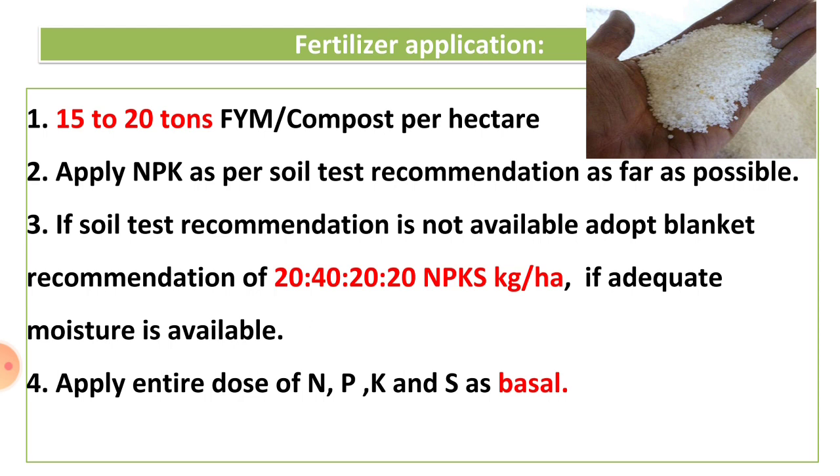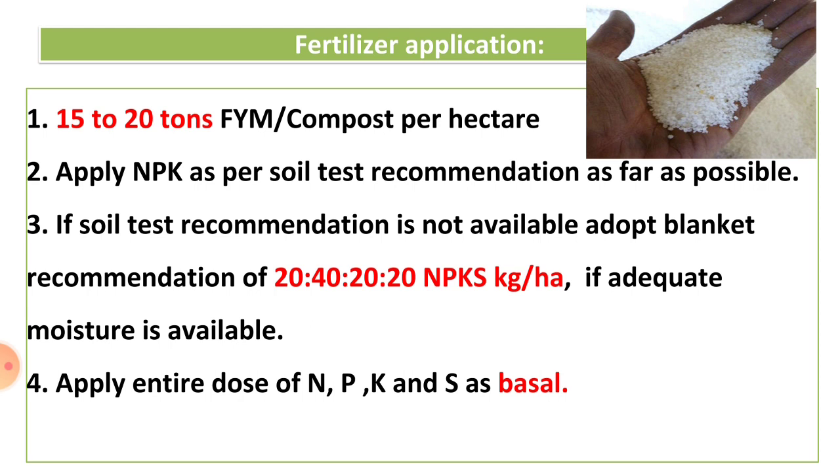when adequate moisture is available. This is the RDF, recommended dose of fertilizer, that is 20, 40, 20, 20 NPKS per hectare. Then apply the entire dose of NPK and S as a basal. At the time of sowing, the full dose of nitrogen, phosphorus, potassium and sulfur is applied as a basal dose.